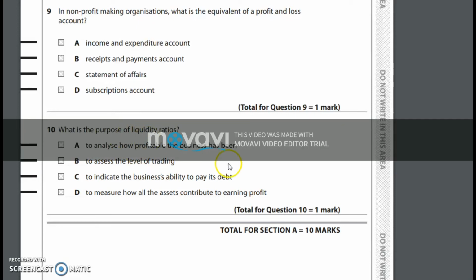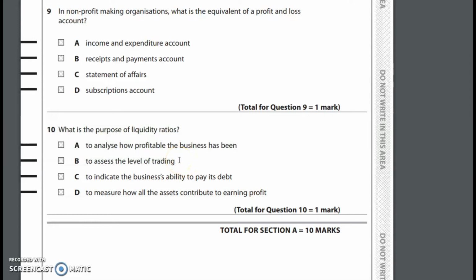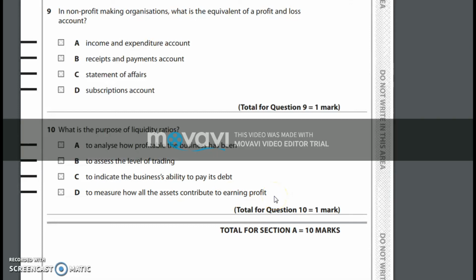If we take option A, to analyze how profitable the business has been, not at all, because this is why you use the profitability ratios. To assess the level of trading, no. For this, we make use of something called efficiency ratios, which you'll study when you come to the IAL level. To measure how all the assets contribute to earning profit, no. Again, it's the function of efficiency ratios. So the answer is option C.